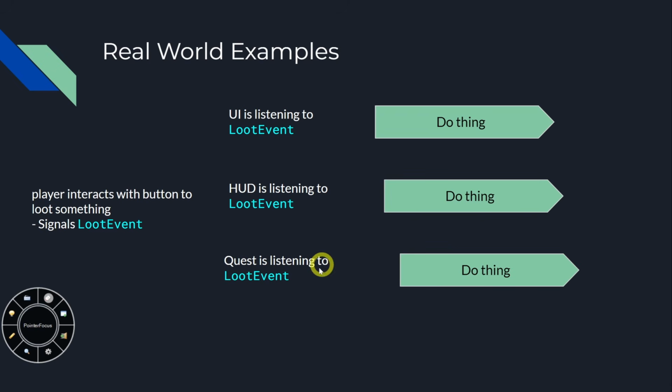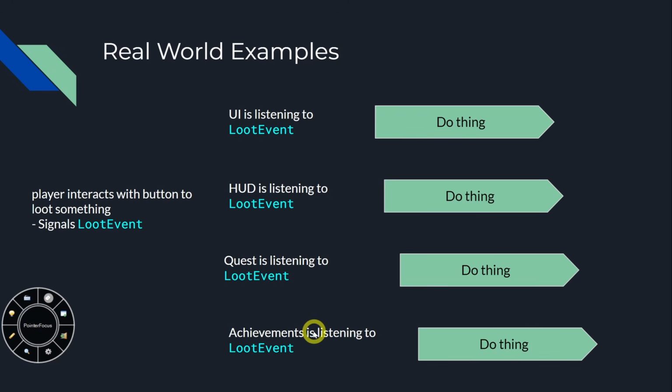Or we can have a quest that's listening. We want the player to pick up 20 gold. And now we have an achievement: pick up 10,000 gold over your playing. Well, the achievements can listen to it. And meanwhile, this has no idea that there's anything listening to it. It just signals a loot event, and that's all it does.